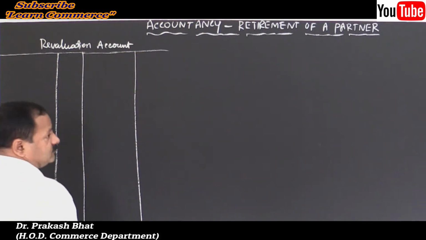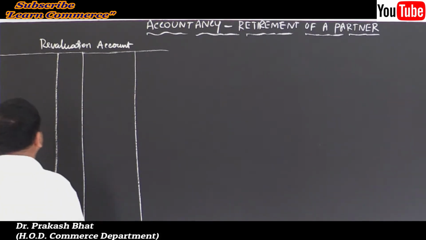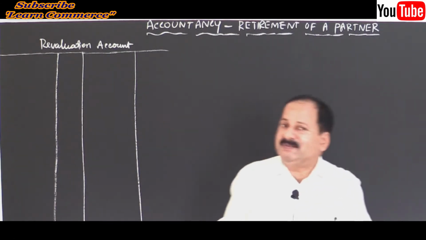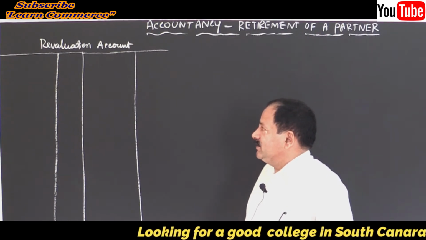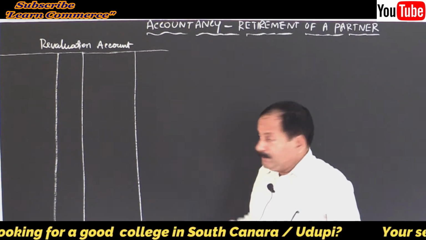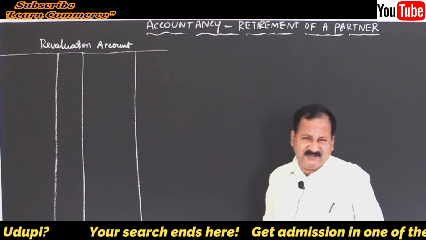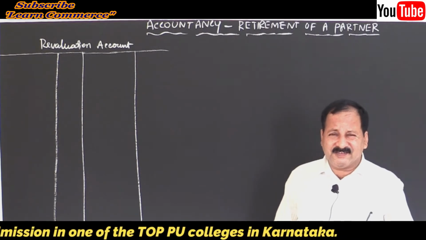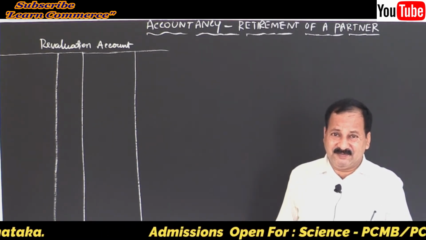Let's solve this problem. Debit credit is a must. Debit credit is a must. And write the column headings, particulars. Then, if possible, provide for JF column, so that you will be safe, friends. If you provide one more small column, it makes no difference. Just 5 to 10 seconds of your time. That's all in the exam.